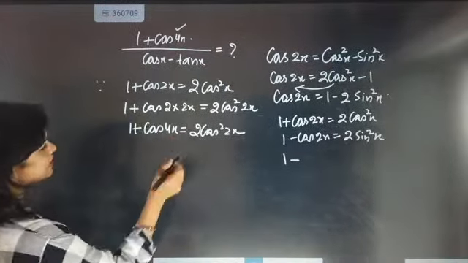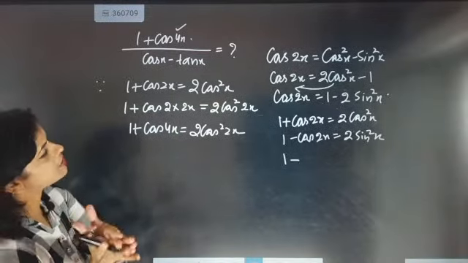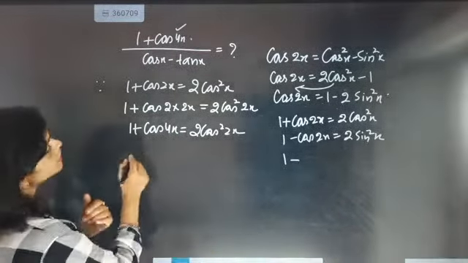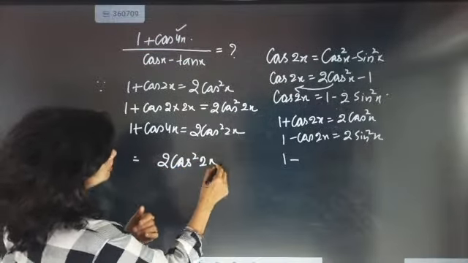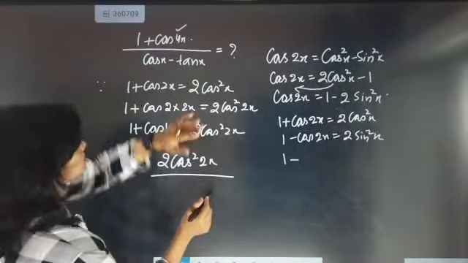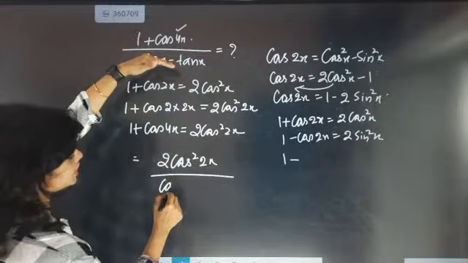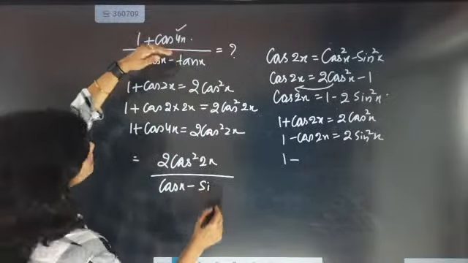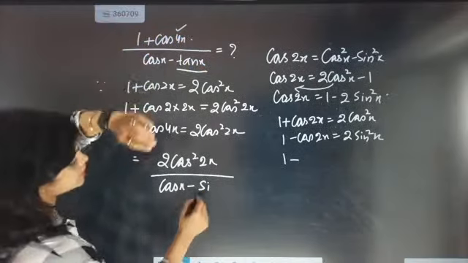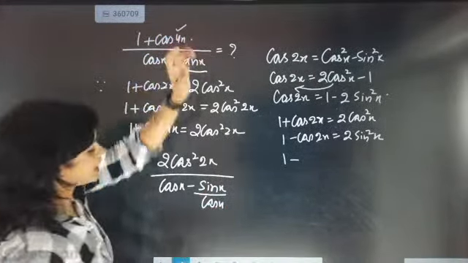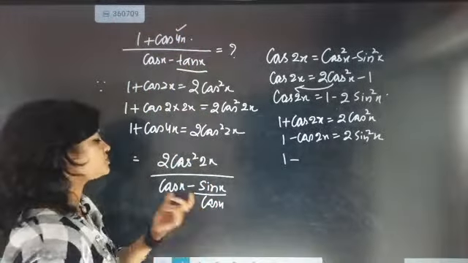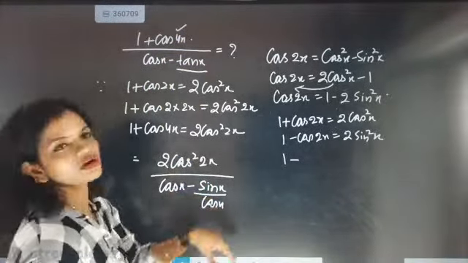Now sin x by cos x. In the numerator part we now have 2 cos square 2x, so we have some grip on this. Now the denominator section, go for it: cos x minus tan x. I am converting tan x into sin x by cos x because it was creating a problem for me.